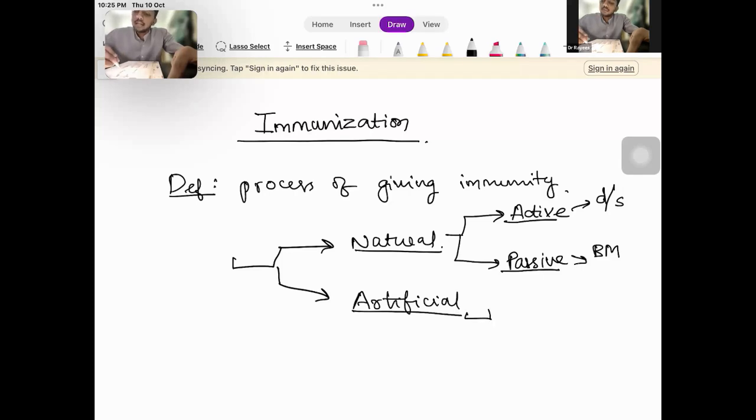Okay. So how do we get an artificial immunity? So it can also be either active or passive. And the active immunity means we are giving a vaccine. So what is a vaccine? And passive immunity, we will give a preformed antibodies.